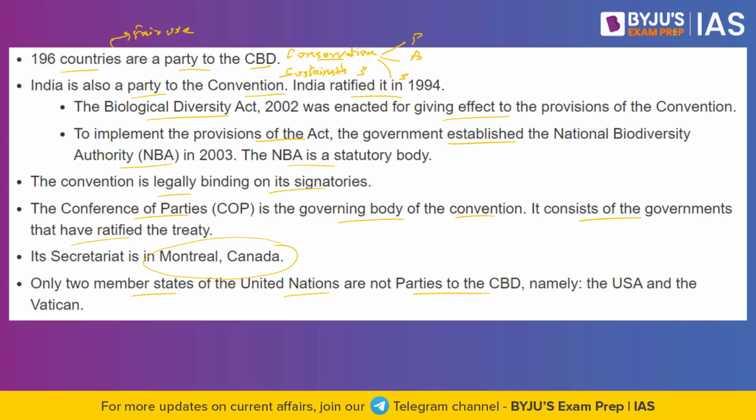well as the Vatican. Now, when you consider the COP15, ideally where it should have been held, it should have been held in China. Why? Because China happens to be the president of COP15. So ideally, since China is the president for COP15, this particular session should have been held in China. But this is not happening in China, but instead it is happening in Montreal, Canada.